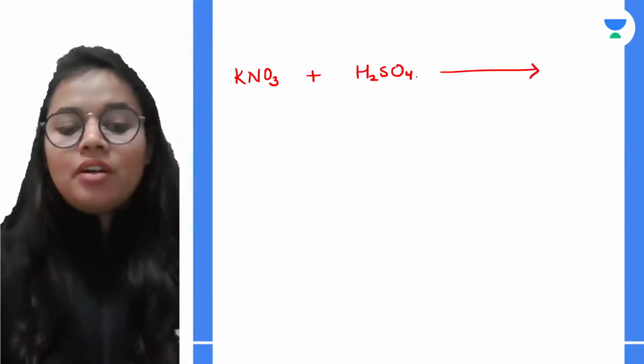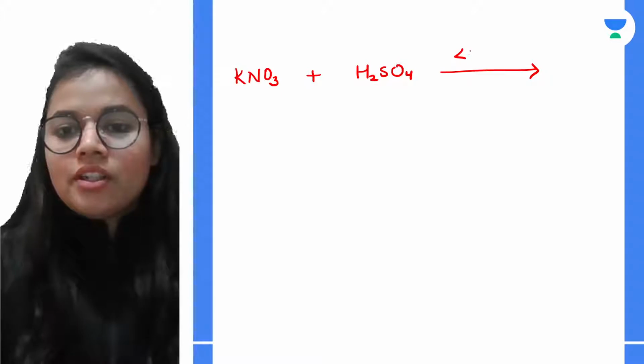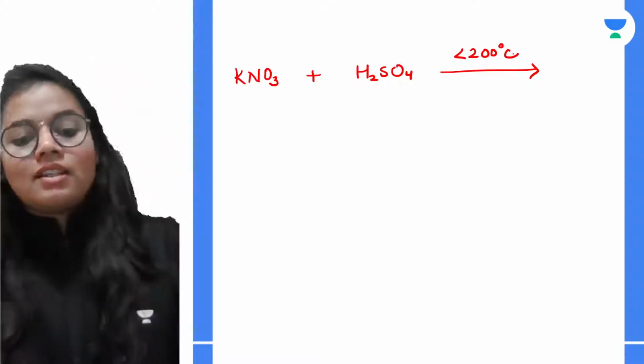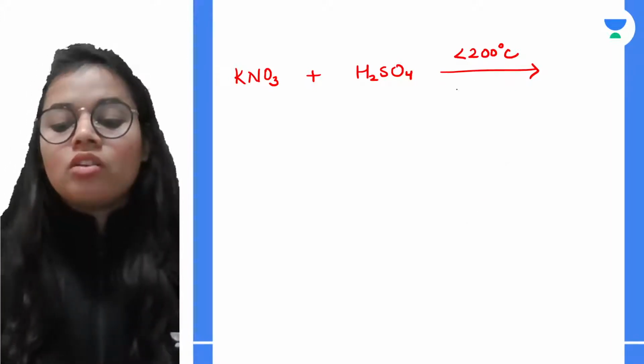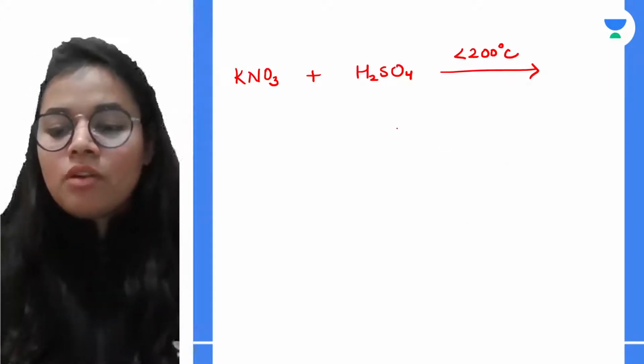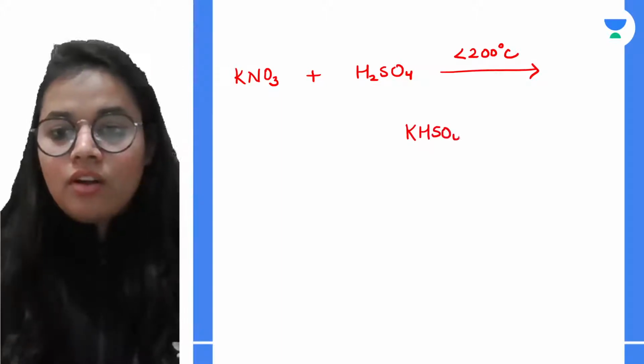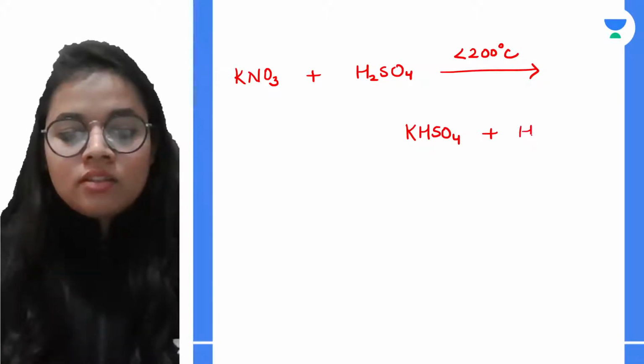Students, please remember that over here the temperature is below 200 degrees Celsius. Now why this temperature is below 200 degrees Celsius, we will be seeing just now. So what will it form? It will be forming potassium bisulfate, that is KHSO4, plus